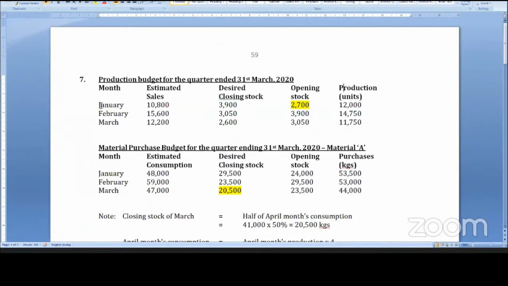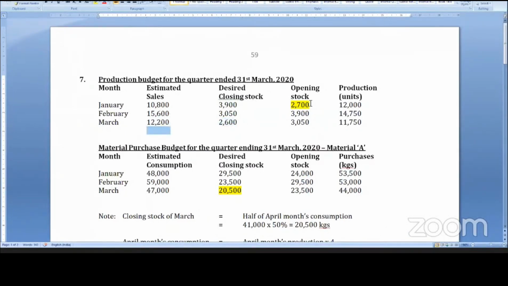January sales is given, February sales is given, March sales is given. January closing stock is February sales 25%. February closing stock is March sales 25%. March closing stock is April sales 25%.